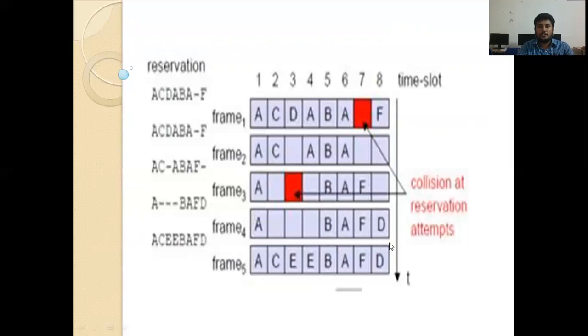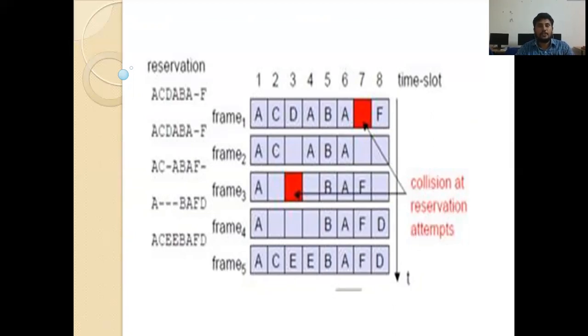Now, collision at reservation attempts. Already these slots are reserved for some user to transmit data. If another user, another mobile station, wants to transmit data by using these slots, a collision occurs. That is what we already discussed in the earlier session.